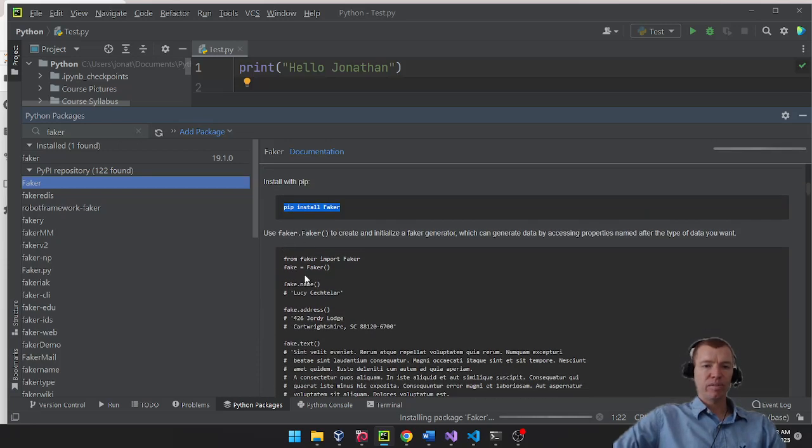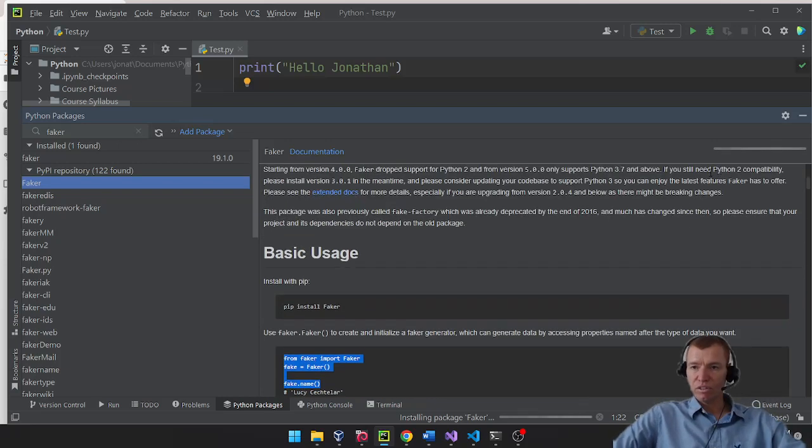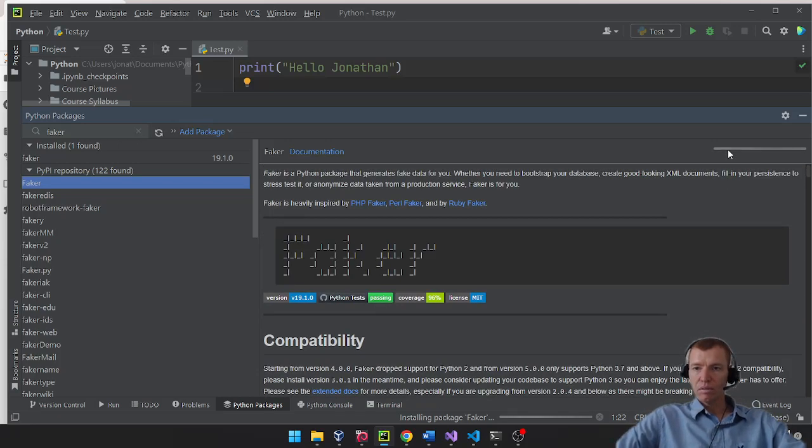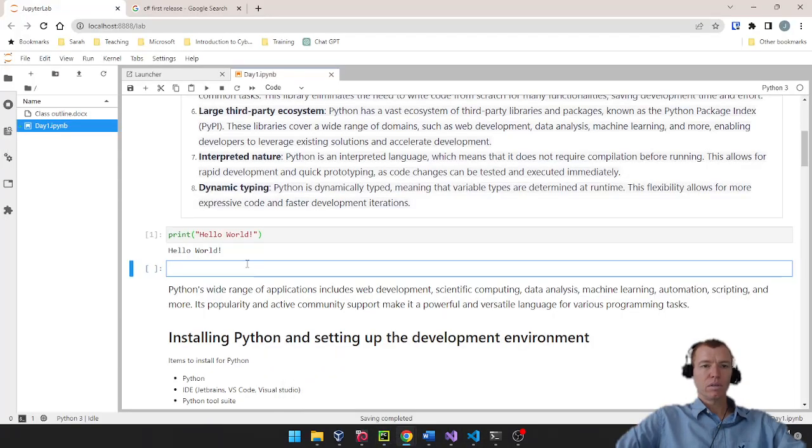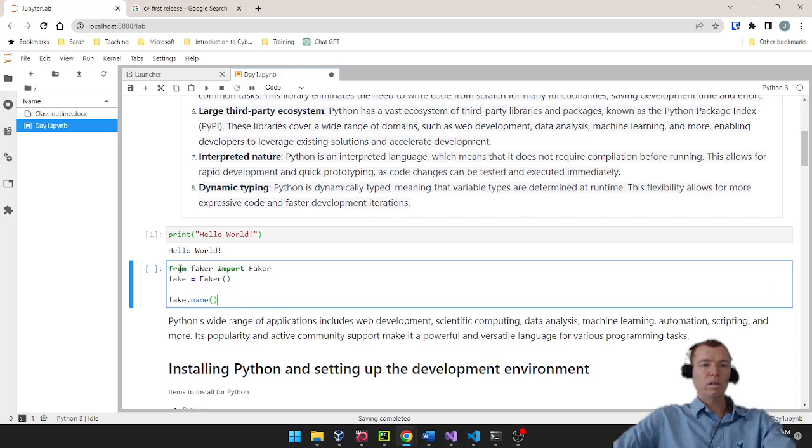And then they give us some example code, right? I can just copy their example code. In fact, I'll do that right now. I'll copy some example code, put it on my clipboard with Control-C, and as soon as this finishes downloading, which I don't know how long it's going to take, I can go back to our section here, and I can actually run their fake code.